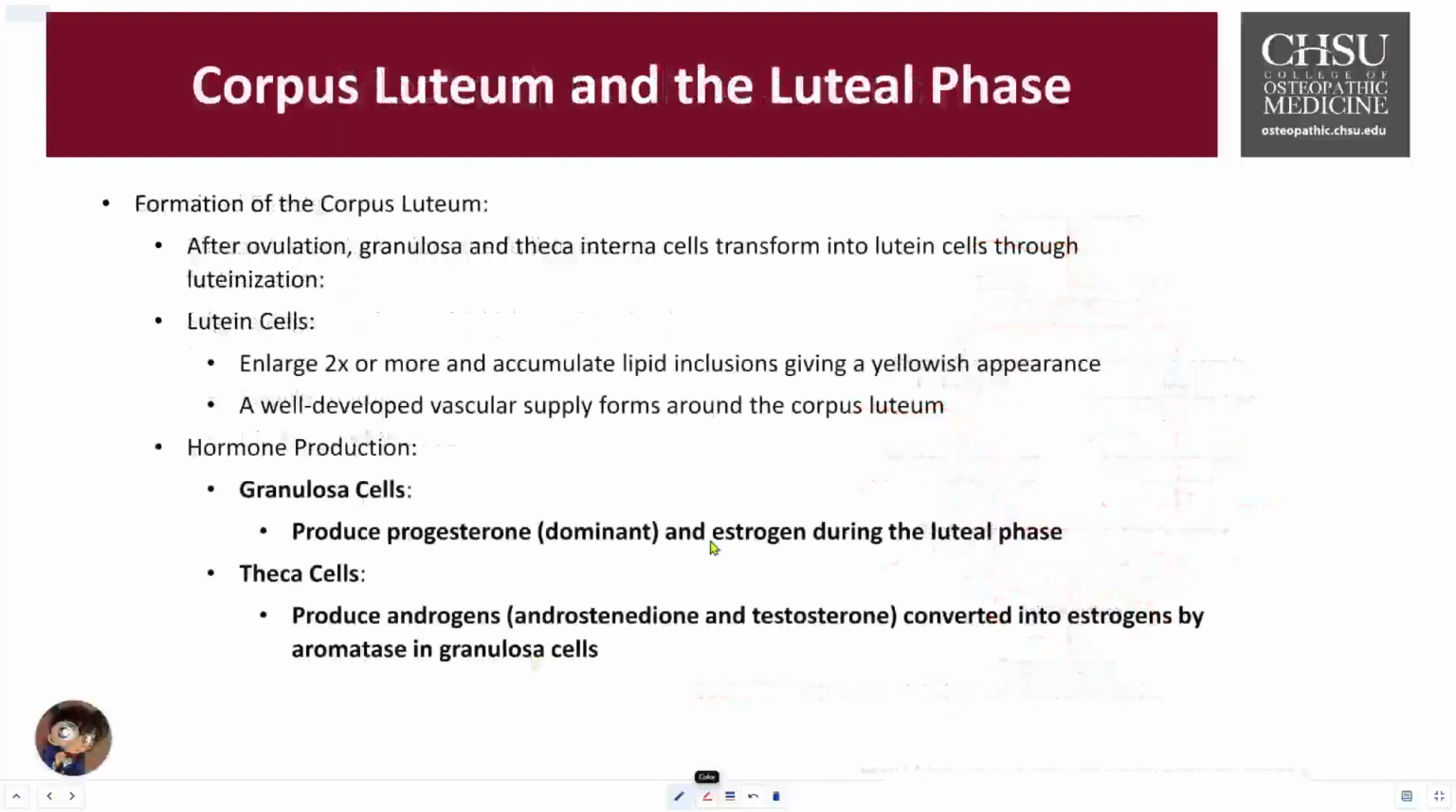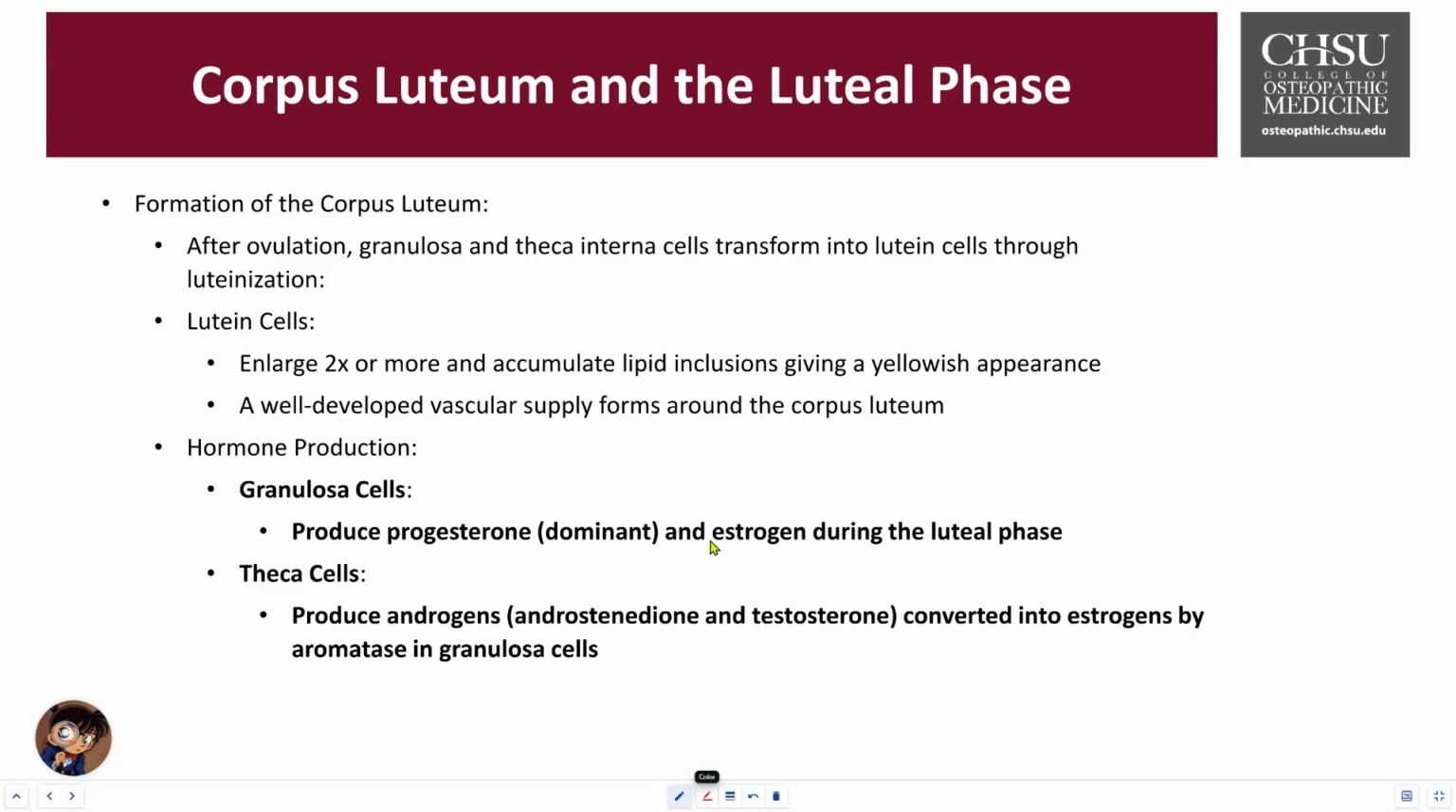Now let's take a look at the formation of the corpus luteum. After ovulation, the follicular structure transforms into the corpus luteum, a temporary endocrine gland that plays a critical role in maintaining the luteal phase of the menstrual cycle. Luteinization is a fancy way of saying that following ovulation, the granulosa cells and the theca interna cells undergo a process that's triggered by LH. The transformation of these cells into what they call the lutein cells.